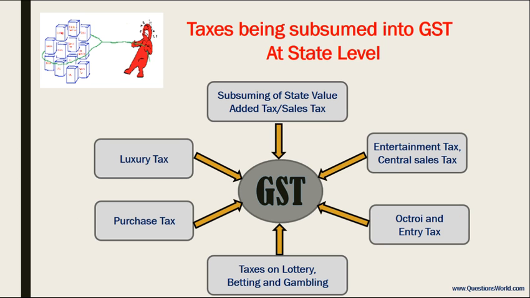Now, the taxes which have been subsumed into GST at state level. First is luxury tax. Second is purchase tax. Third is taxes on lottery, betting and gambling. Fourth is octroi and entry tax. Fifth is entertainment tax, central sales tax. And sixth is state value added tax or sales tax. These all taxes have been subsumed into GST at state level.